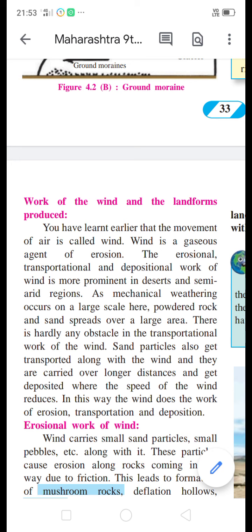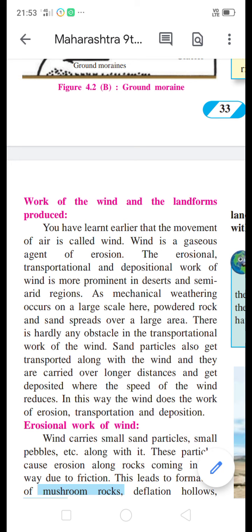Last lecture we saw the work of the wind and its landforms. The work of the wind occurs in desert areas and semi-arid regions. In these areas, mechanical weathering is created on a large scale.